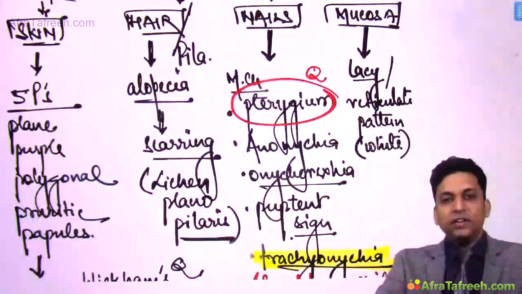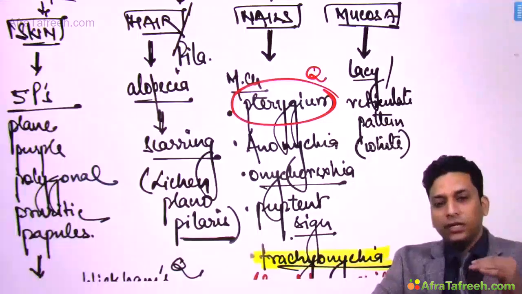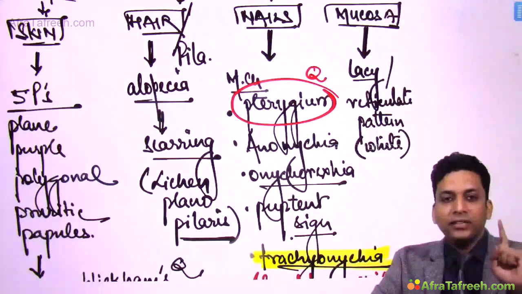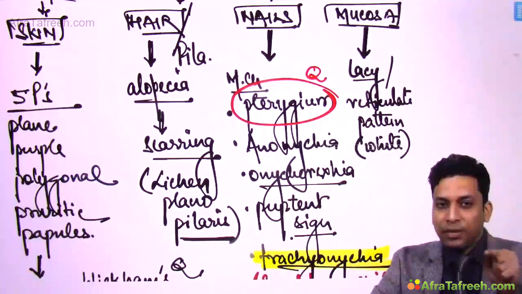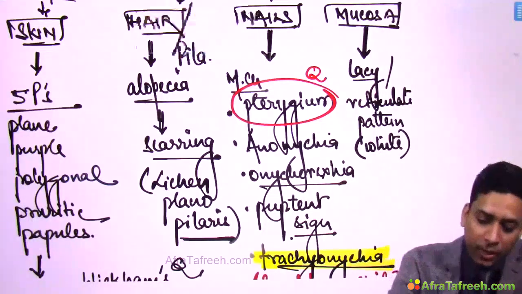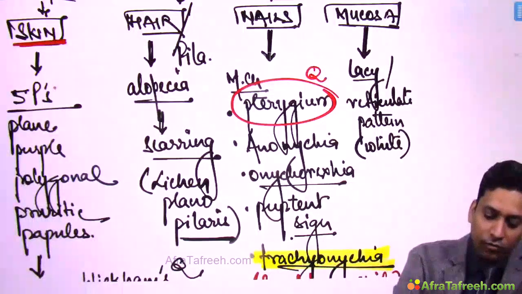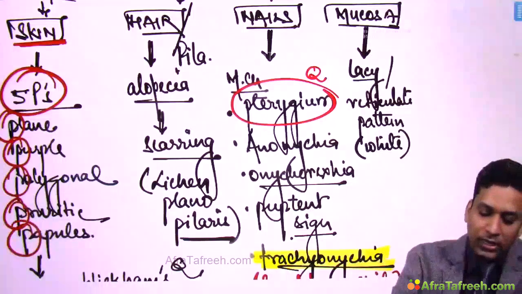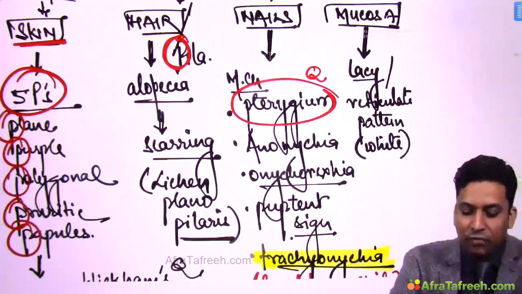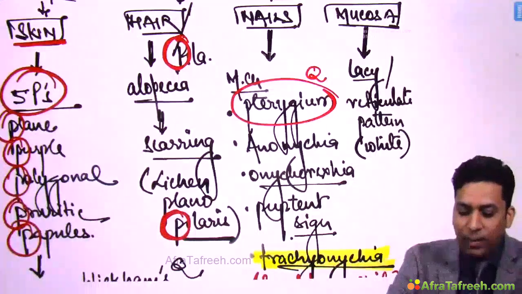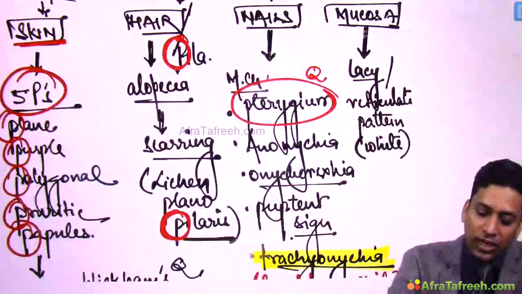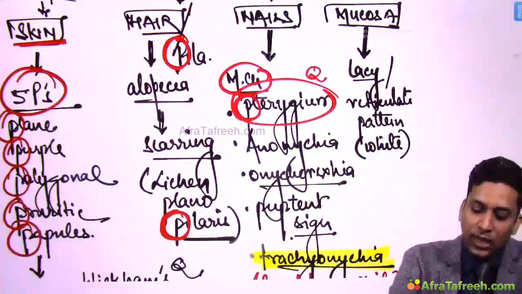So what we have just now seen, that in all these different sites you might get the lesions of lichen planus, and if you want to remember all these lesions, you just need to remember one alphabet, and that alphabet is lichen planus, P for planus. So you just need to remember P. So over skin, look for 5 P's, that is plain, purple, polygonal, pruritic papules. Then you need to examine pilo, that is hair follicle, because this can cause lichen planopilaris, and when hair follicles get involved, patient develops scarring alopecia. The most characteristic nail change is also starting with P, that is pterygium.